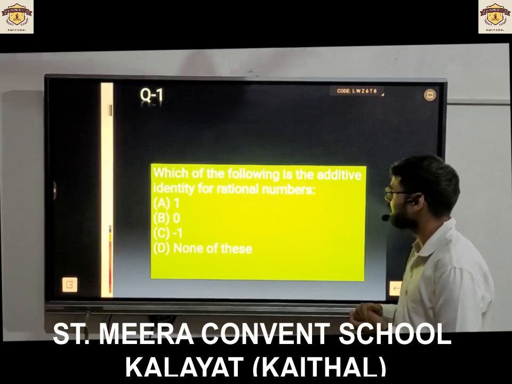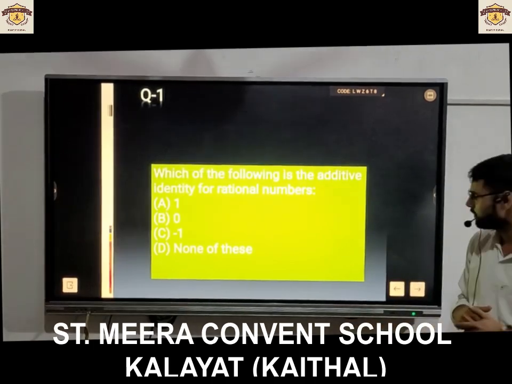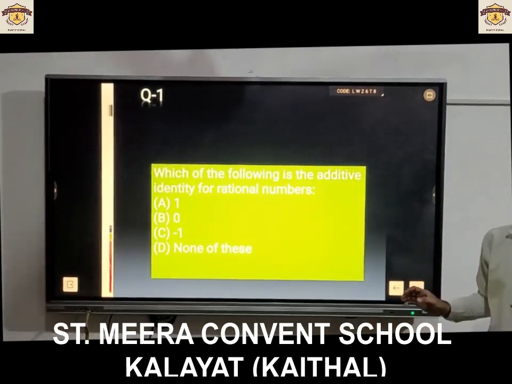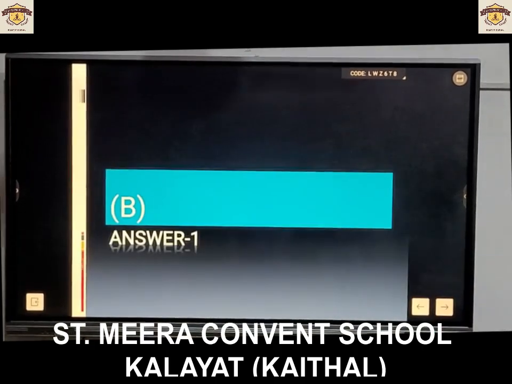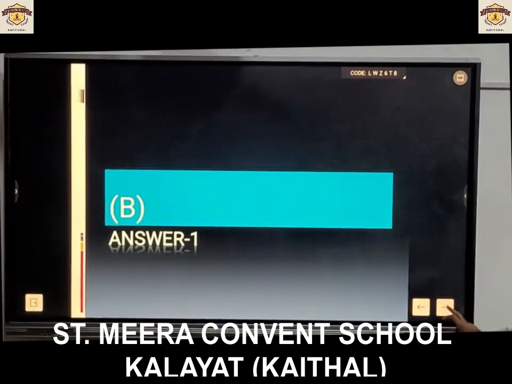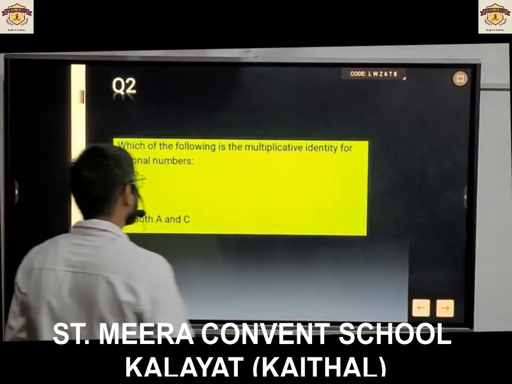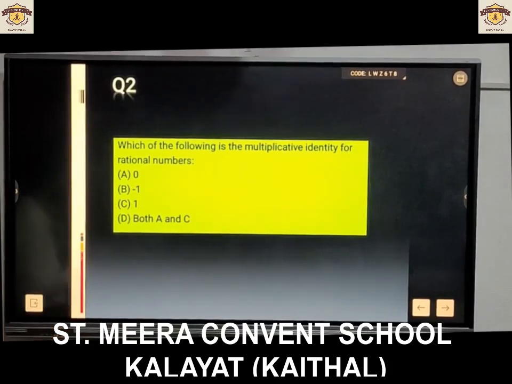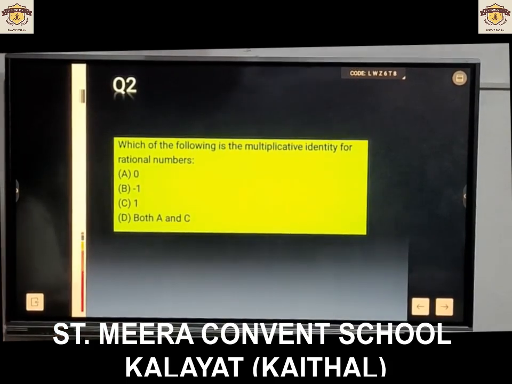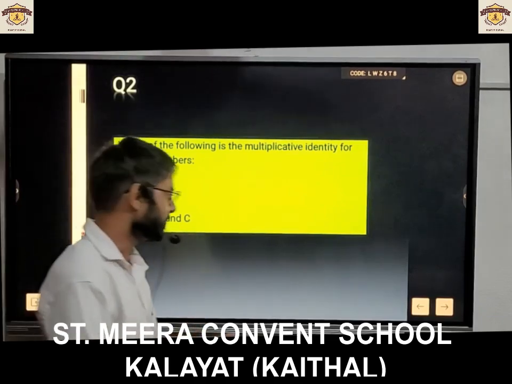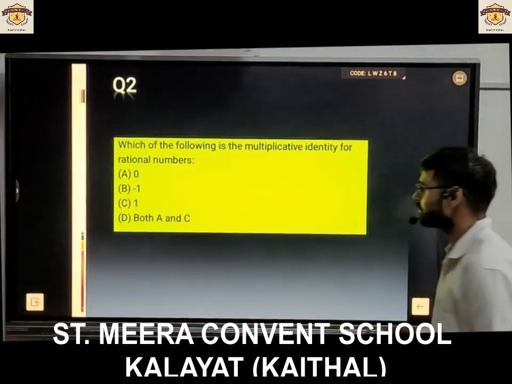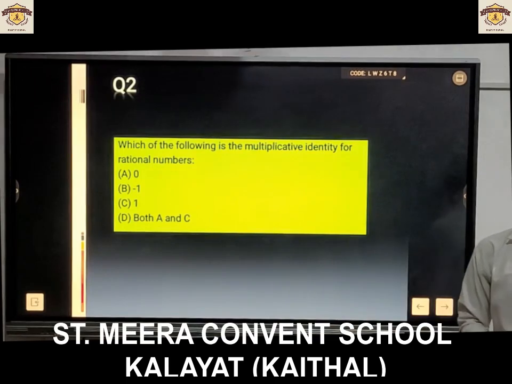Okay, next question is for Manat. Please be careful while answering. Which of the following is the multiplicative identity for rational numbers? Answer is B. Right answer is B. 1. Very right. C answer is correct answer. 2 marks for Manat team. Next question is for Mukul.